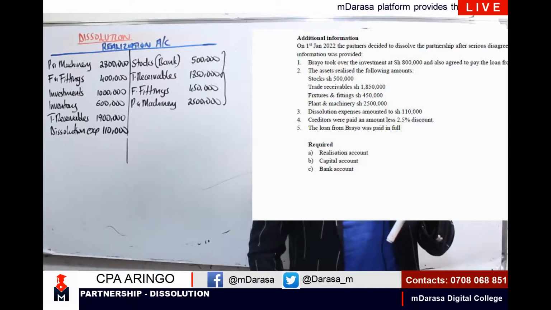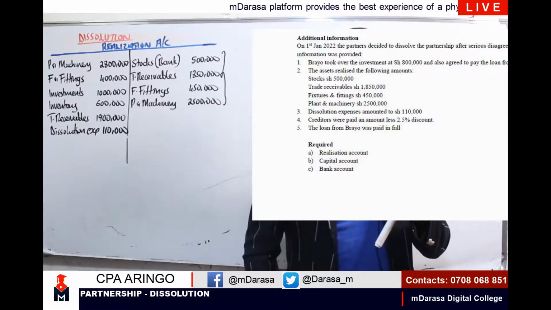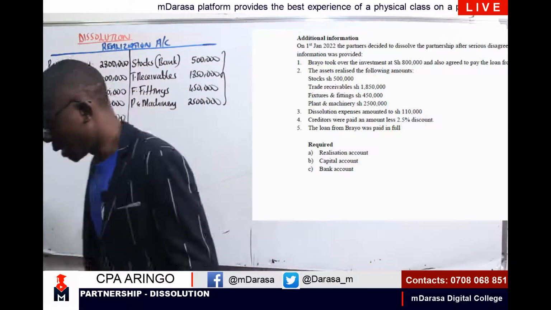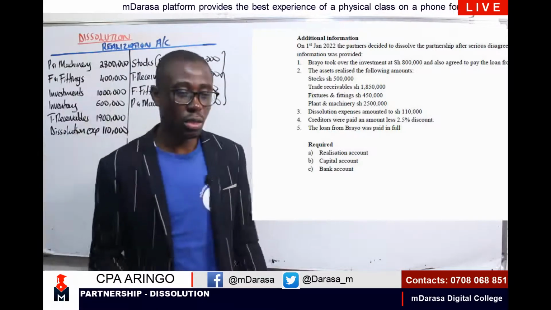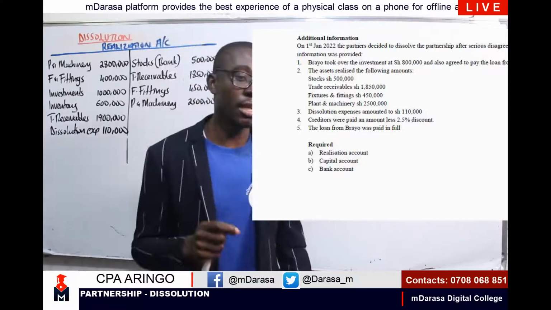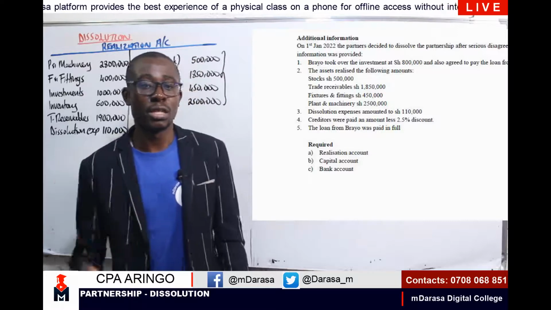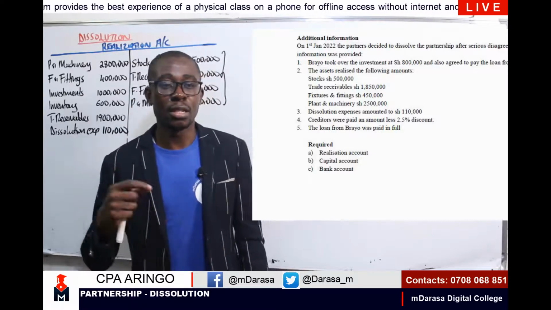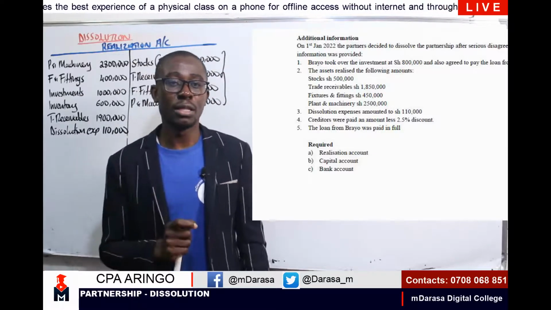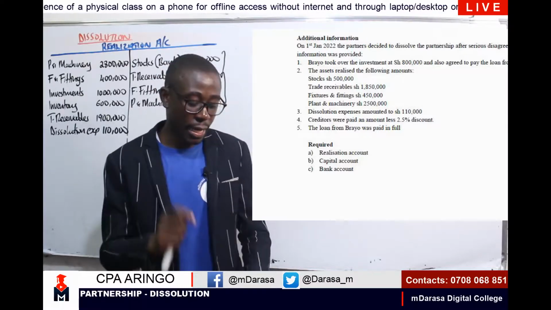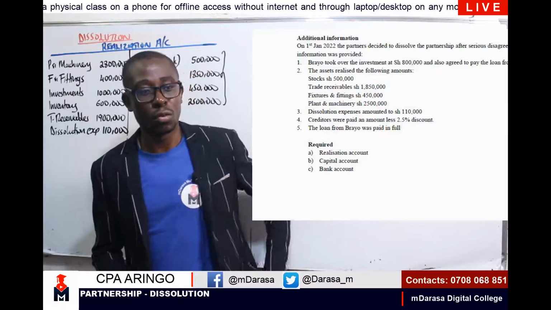Note 4, this is what you are told: creditors were paid an amount less 2.5% discount. So my good students, at any given point, whenever we are talking of discounts that we are receiving, and in this case, remember, we are winding up our business, kindly always have this at the back of your mind.